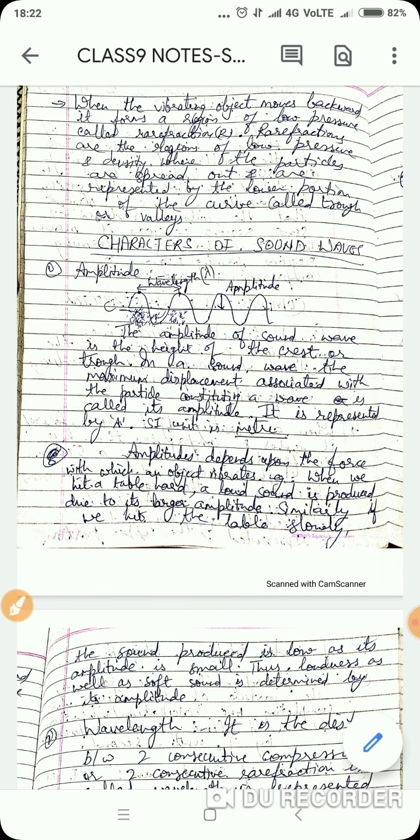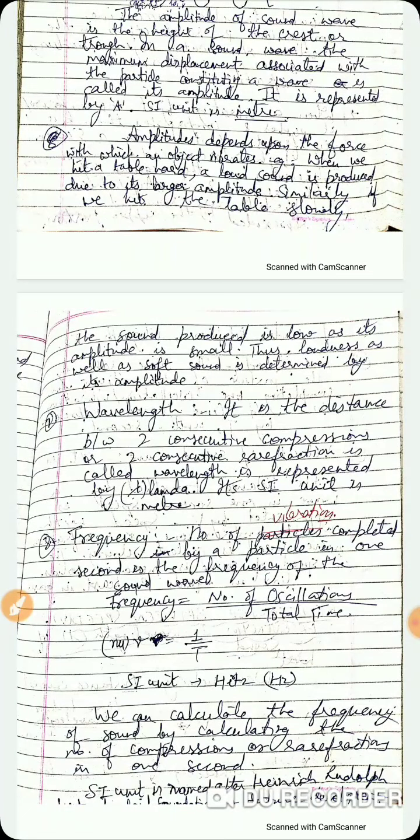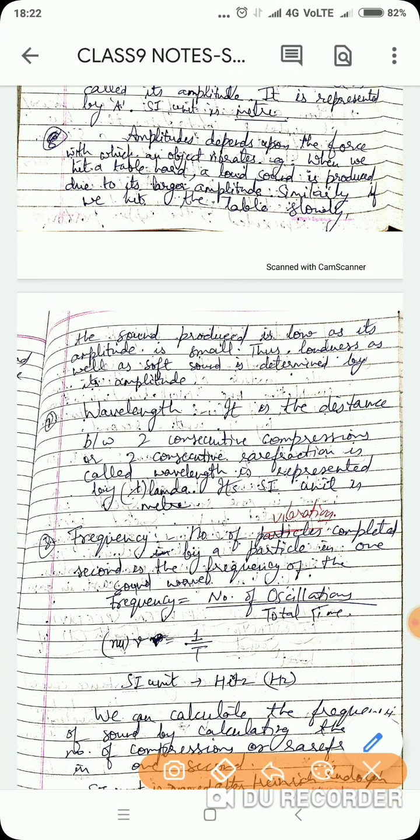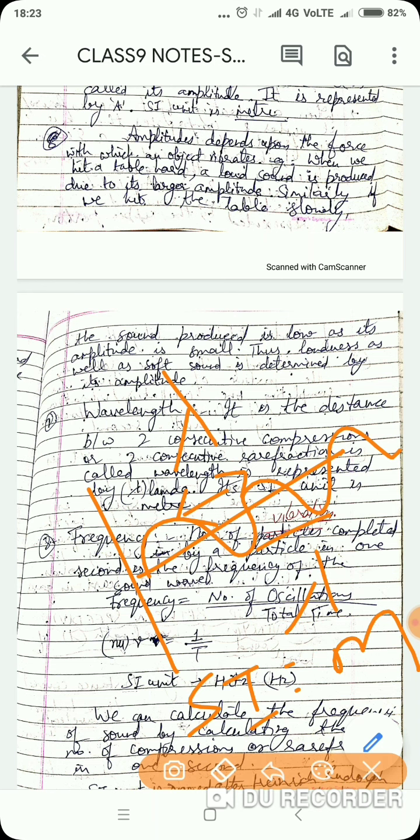Okay, the next characteristic that we are going to discuss is the wavelength. Now, what is wavelength? If this is a wave, the distance between two consecutive crests or troughs is known as wavelength, which is denoted by lambda. Okay, so it is the distance between two consecutive compressions, or you can say two consecutive rarefactions, which is denoted by lambda, and its SI unit is meter.